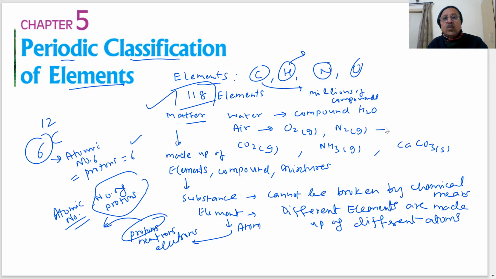Attempts were made to study them. Can we study the properties of 118 elements separately? Then there was a problem, because these elements have physical and chemical properties. As you will see in the history here, earlier very few elements were known, 30 elements, 40 elements, like this. They were discovering more and more elements, more and more substances. The problem was: can we form some classes of the elements which have similar properties?